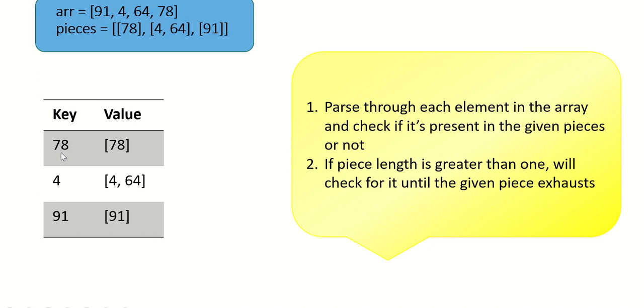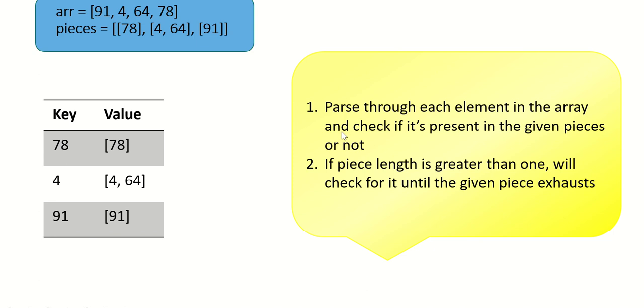We'll keep it as a key and store all the elements present in the array as a value so that we can parse them later. Next, 4: we'll store 4 here and its corresponding array as the value. For 91, we'll store it as a key and the array as the value.